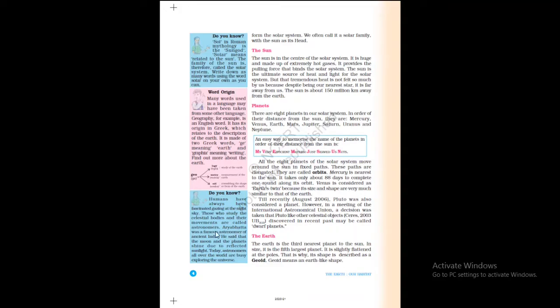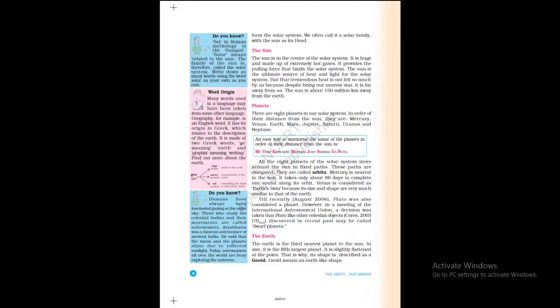Aryabhatta was a famous astronomer of ancient India. He was a famous astronomer of our India in ancient time. He said that the moon and the planets shine due to reflected sunlight.